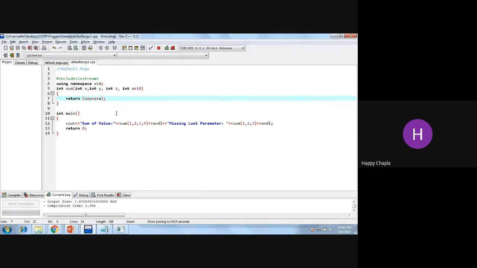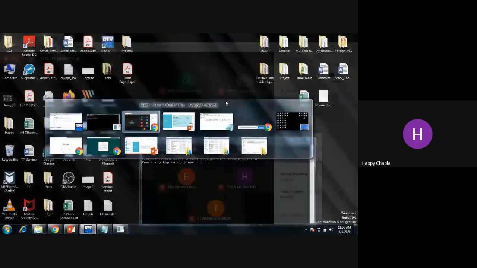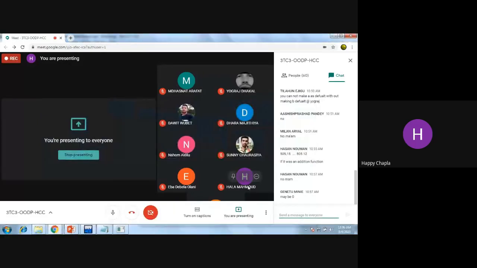So your first function call will be something like 1 plus 2 plus 3 plus 4, right? And at the second function call, what will it give you as output? So you can say 1 plus 2 plus 3. But if I'm not giving any value over here, it will give me that 10 over here. Okay, yes. So till now, is there any doubt in the default argument?